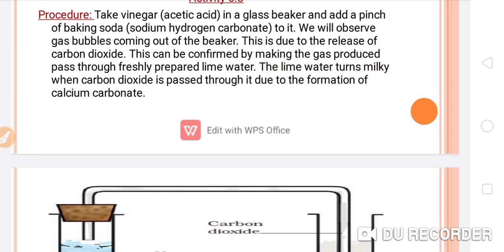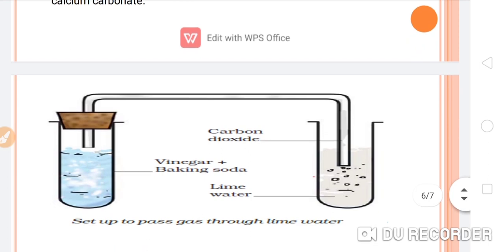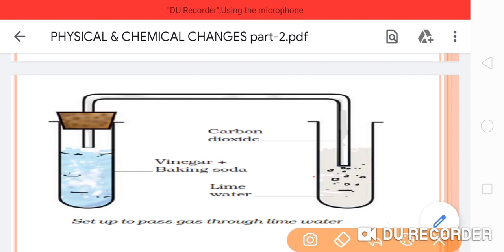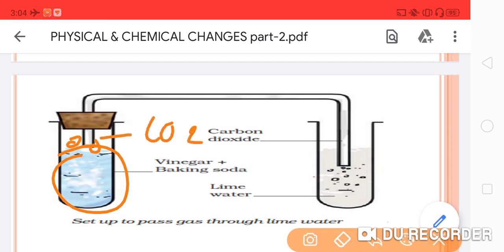And how can we identify that the gas evolving in this apparatus is carbon dioxide gas? By the help of another experiment. So what is the other experiment? Here you can see in this diagram, the chemical reaction is going on in this portion. The gas evolving during this chemical reaction is carbon dioxide gas. Okay, and you place a cork with a bending tube. This is a bending tube.